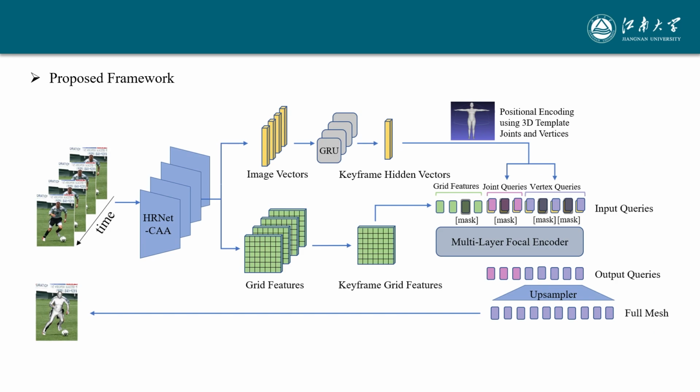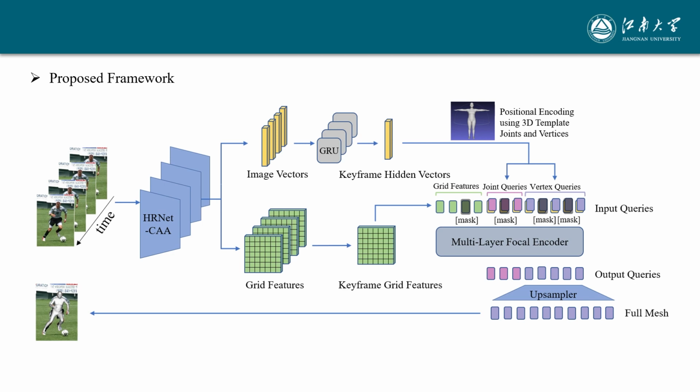Here, we proposed a novel method taking advantage of the focal attention mechanism to model both local and global interactions for 3D human mesh recovery. Our framework takes a temporal sequence as input to obtain grid features and global feature vectors using a CNN. The global vectors are fed into the GRU encoder to obtain keyframe hidden vectors. The keyframe grid features and the keyframe global vectors are tokenized and fed into the MFE, which represents the multi-layer focal encoder